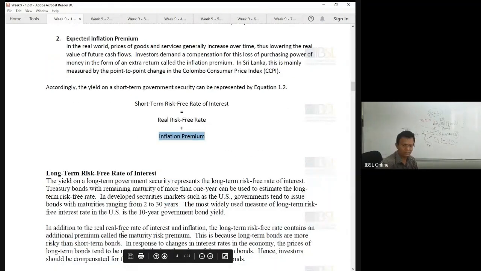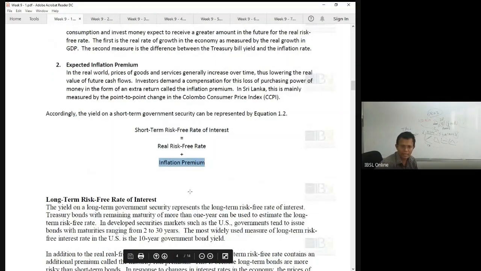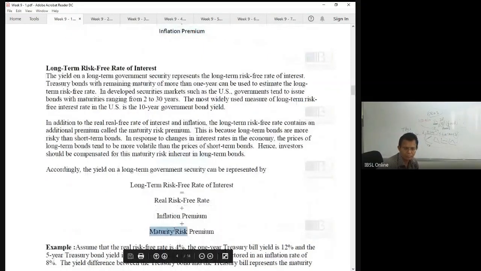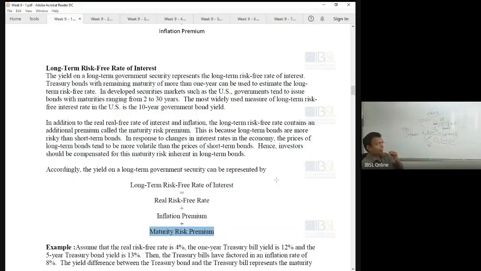Long-term interest rate is this; this is short-term. Why? Treasury bill rate, the only addition is what? Maturity risk premium. This is the only addition. Why? When you have a longer-term investment, you take a risk. With the government, what kind of risk do you have? You don't have any default risk, but you have other risks. You have reinvestment risk. You have interest rate risk. You have liquidity risk. What else do you have?